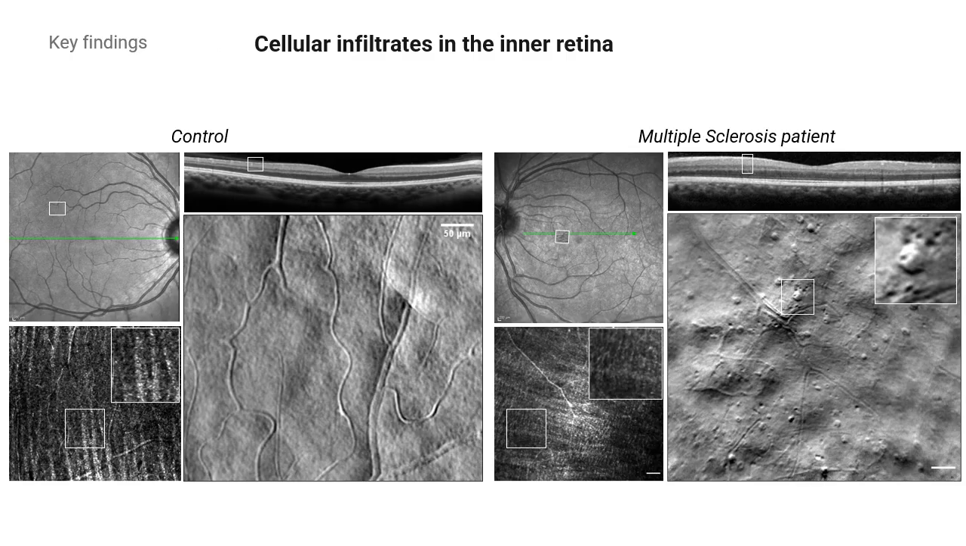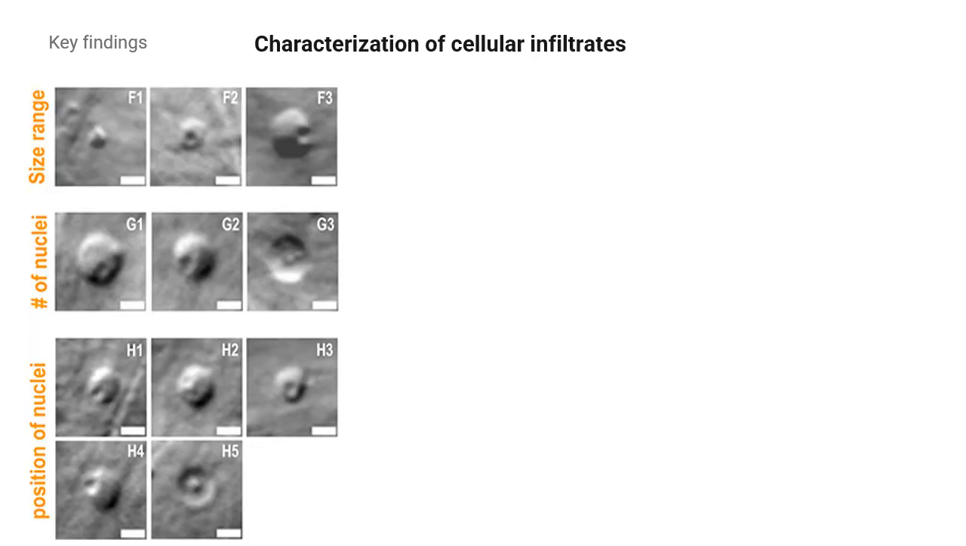So the key finding of our study was that we could observe, indeed, for the first time on patients, cellular infiltrate in the inner retina, particularly in the ganglion cell layer. These cells, although with a similar morphology, displayed different size ranges from 5 microns to around 20 microns. In some cases, they display one intracellular feature, but sometimes multiple, potentially nuclei. And the position of these intracellular features can vary inside the cytoplasm.